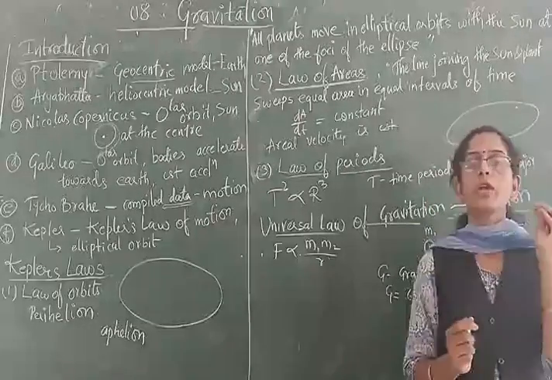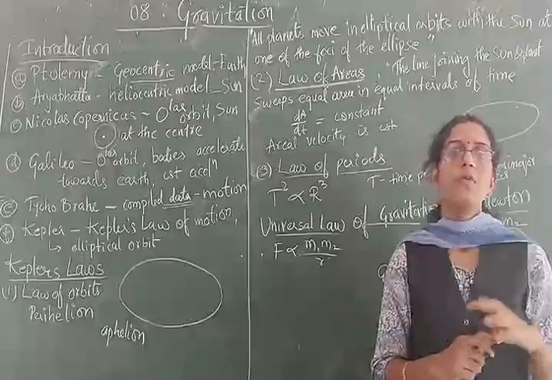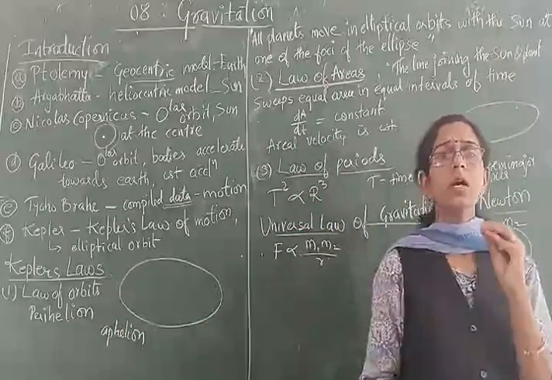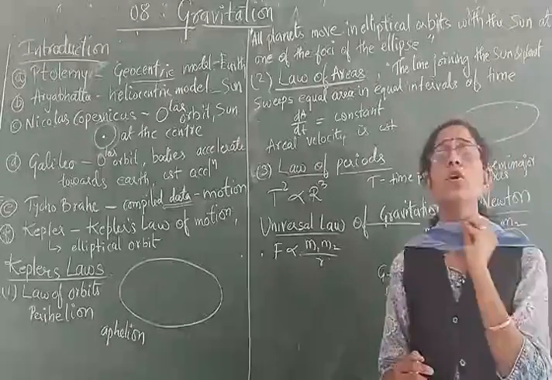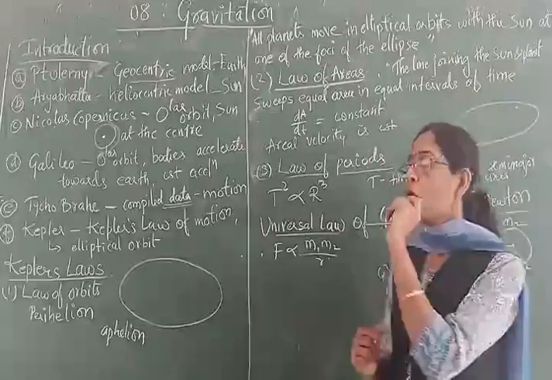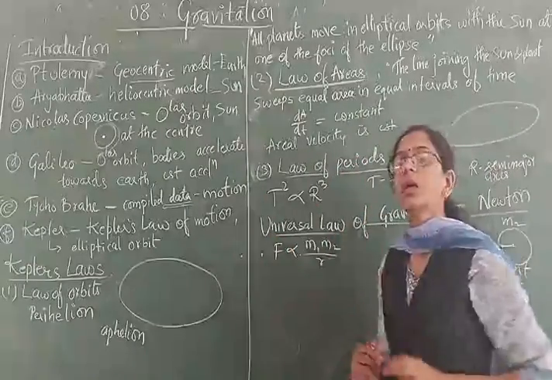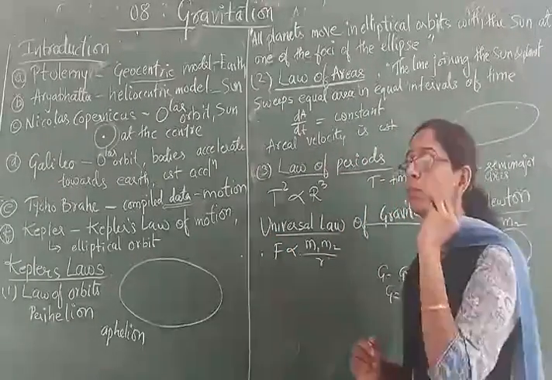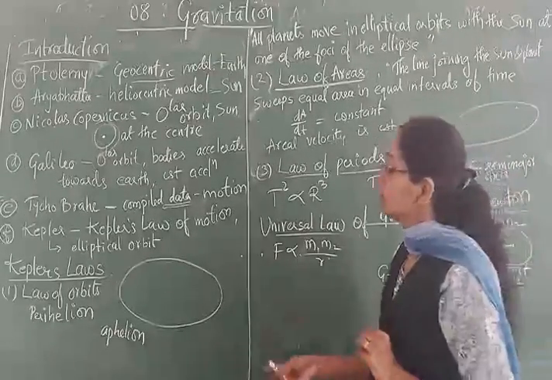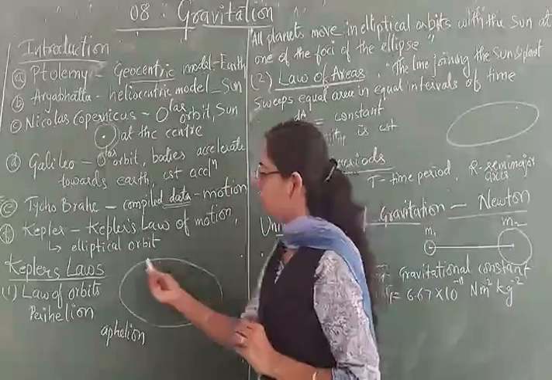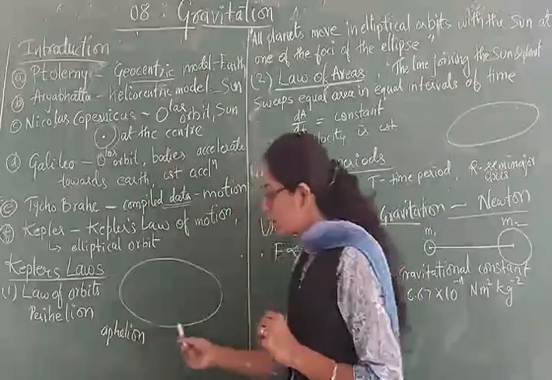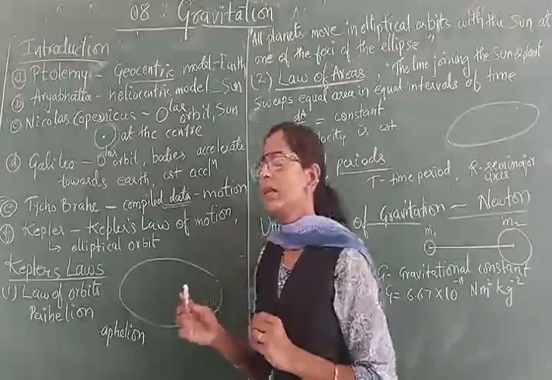So we will study the important laws given by Kepler. The first law is known as Kepler's law of orbit. Here we are getting an idea related to what? The orbit of motion, that is the path travelled by the planets. He says that all the planets in our solar system move in an elliptical orbit. This is the nature of an elliptical orbit. This is circular, but this is what? Elliptical in nature. So all the planets are moving in this way.